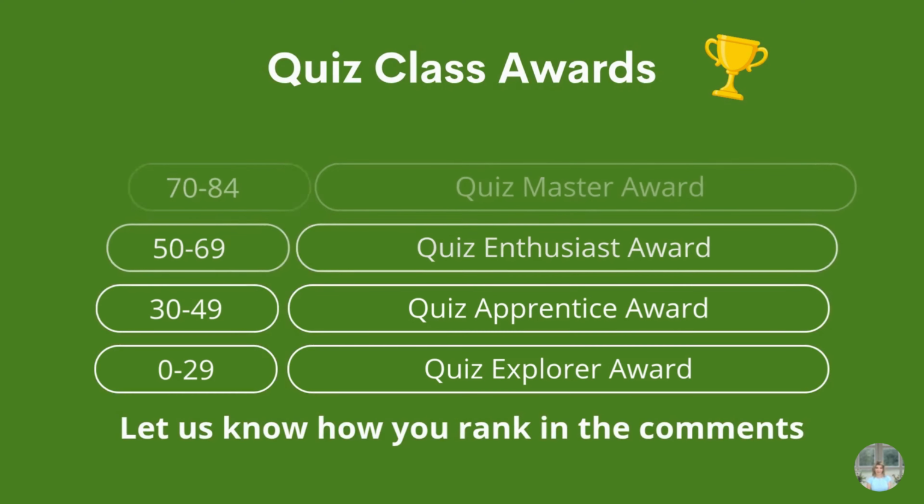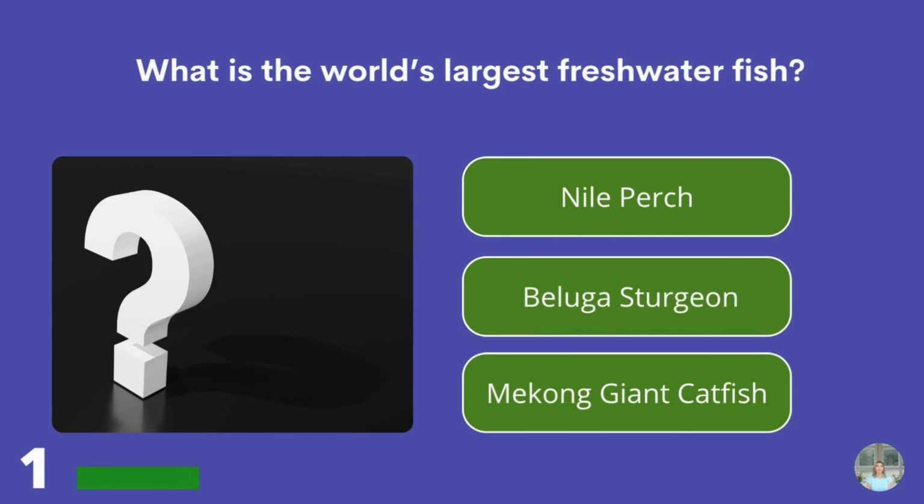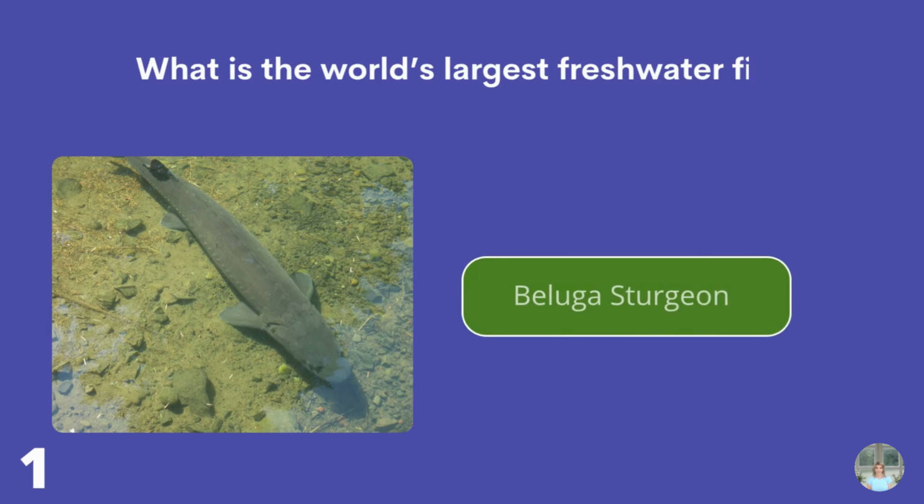So let's begin. What is the world's largest freshwater fish? Nile perch, beluga, sturgeon, or Mekong giant catfish? Beluga sturgeon.